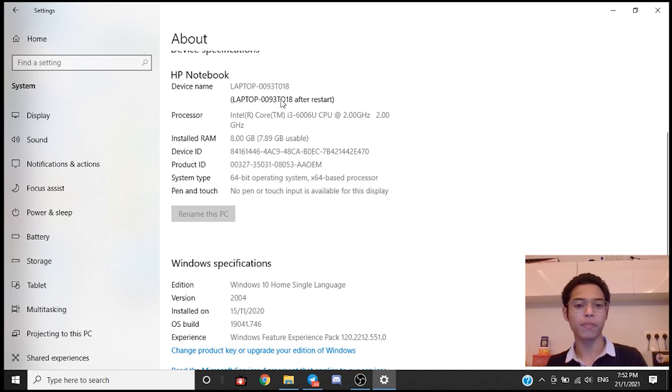The laptop is this name. Actually, before this, I tried to change the name, and I haven't restarted my PC, so that's why it has this kind of comment, and I can't change it at all. So just rename it, save, and restart your PC to make the change take effect. Alright, that will be all.